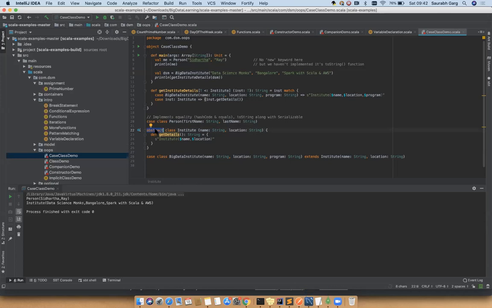Whenever you are creating a hierarchy of classes, say in a company, first there is an employee, then a clerk, then an IT person, then a software engineer, then maybe a senior software engineer. There can be multiple hierarchies, like software engineer, senior software engineer, lead engineer, engineering manager, VP, director.